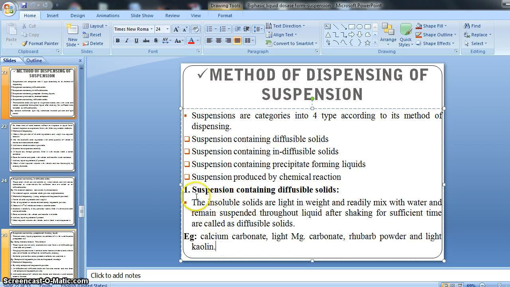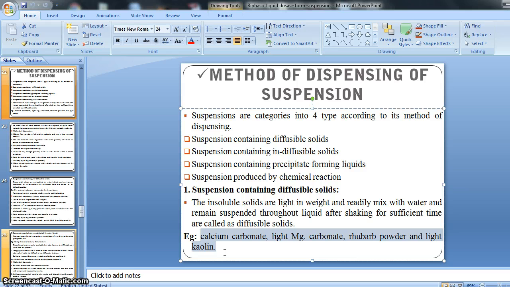They possess these kinds of features, means light in weight and readily mix with water, and after shaking, it remains suspended for a sufficient time, right? Calcium carbonate, light magnesium carbonate, rhubarb powder, and light kaolin are the examples of diffusible solids.